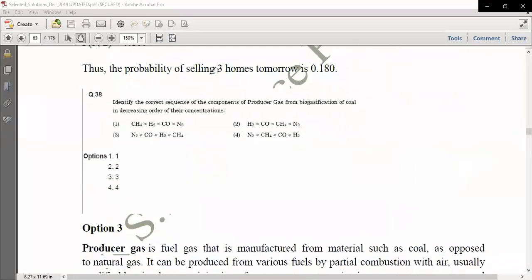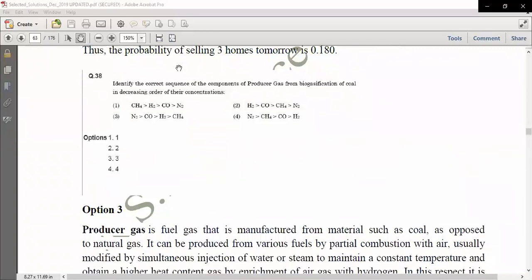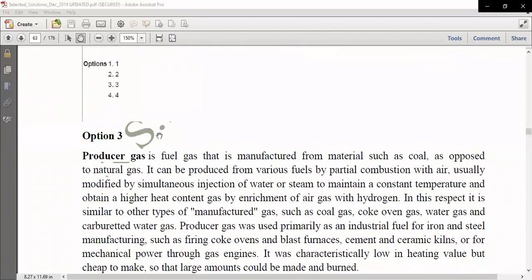As you know, question number 38 says: identify the correct sequence of the components of producer gas from biogasification of coal in decreasing order of their concentration. So we have to identify the percentage of the gases in the producer gas. Let's first go to producer gas itself and know what it is, and then we'll come to the question of which is maximum and which is minimum.